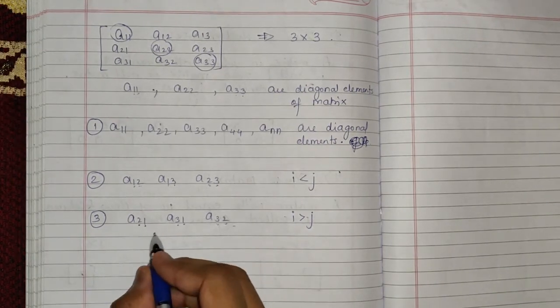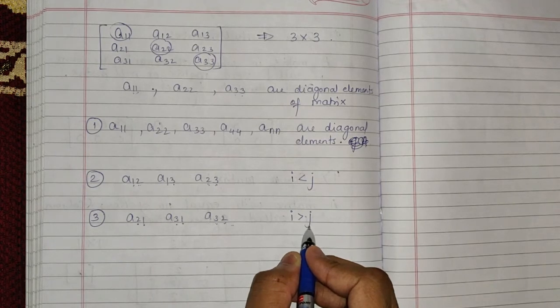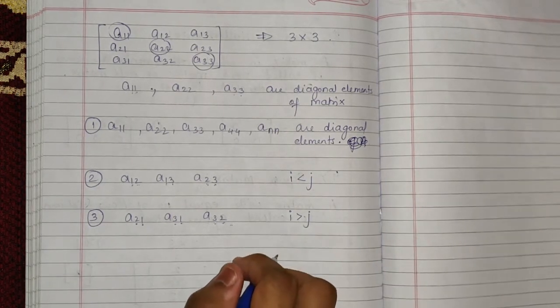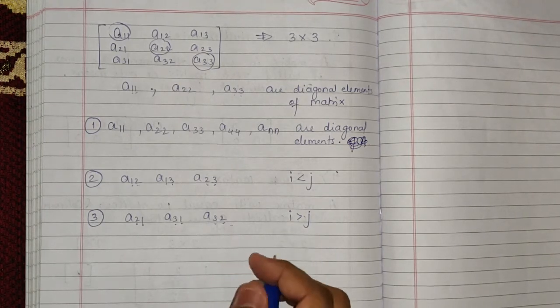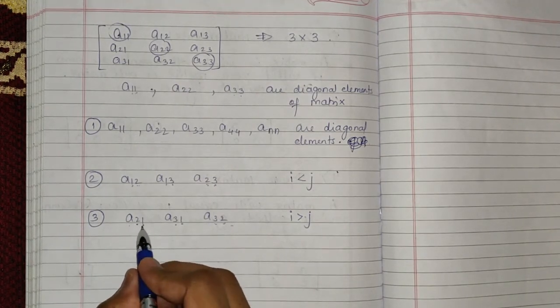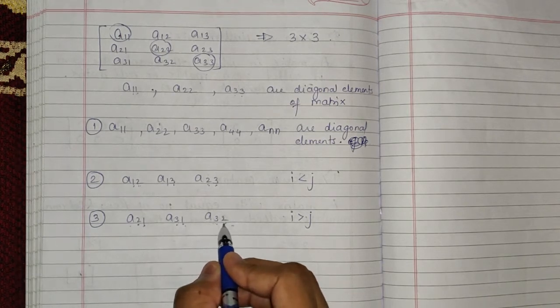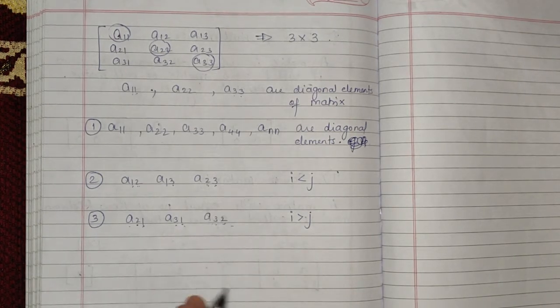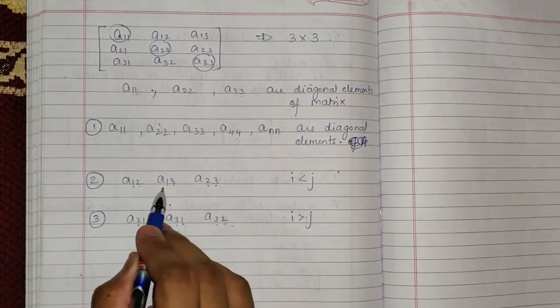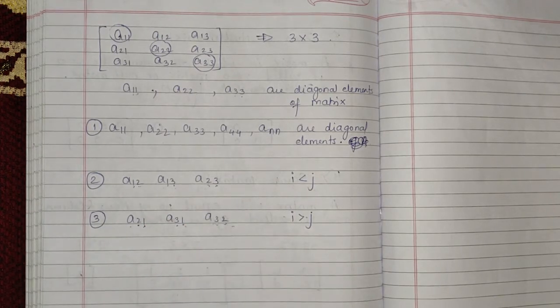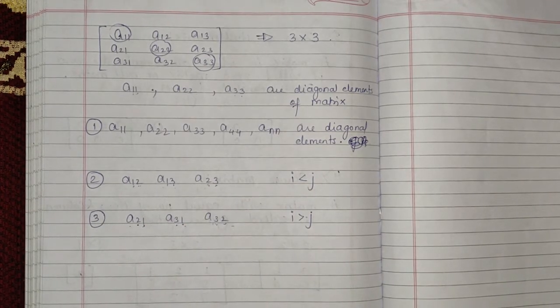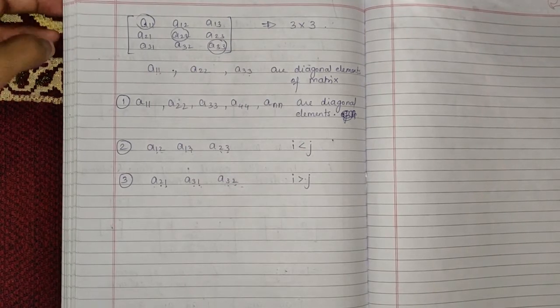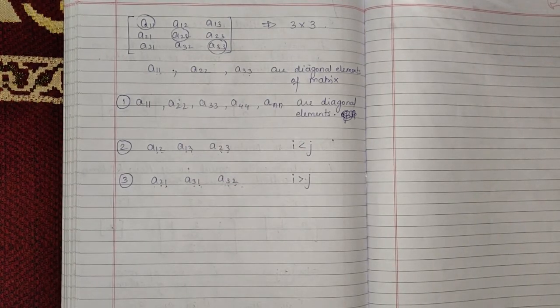So the elements in which i is greater than j are basically below the diagonal. So A21, A31, A32 are the elements below the diagonal, and A12, A13 and A23 are the elements above the diagonal. So this was the property of the square matrix.